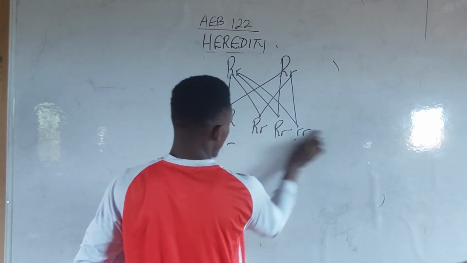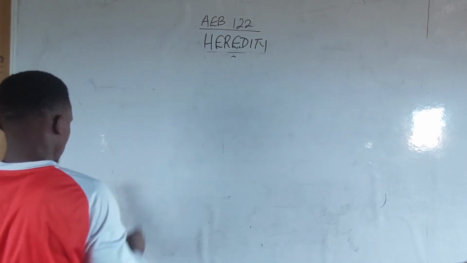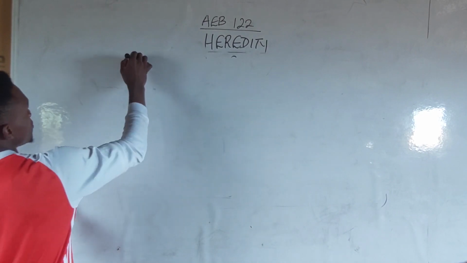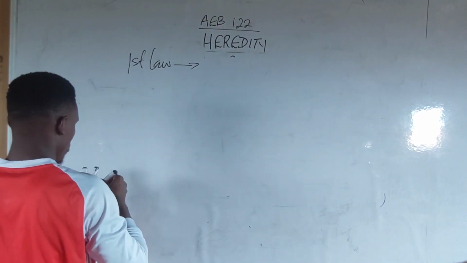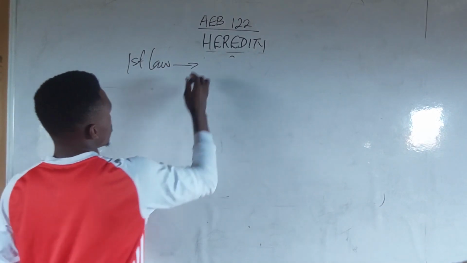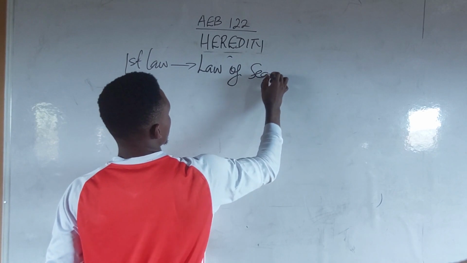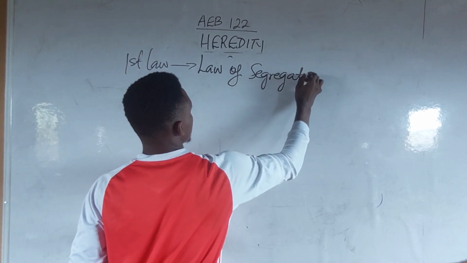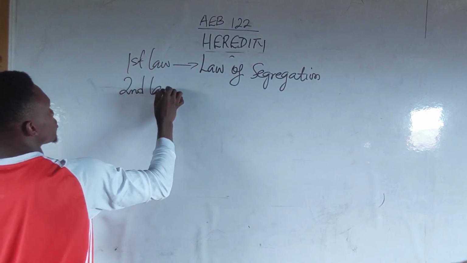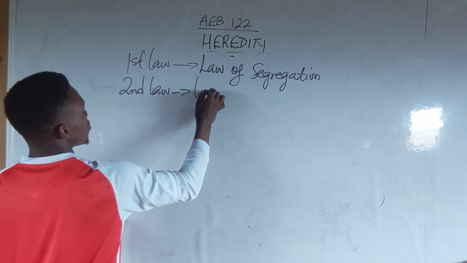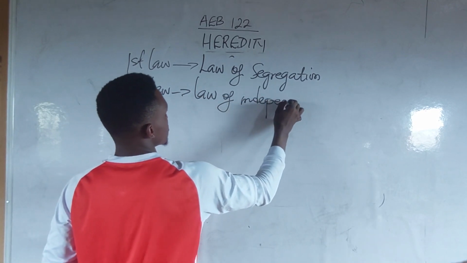And the second law is called the law of independent assortment.